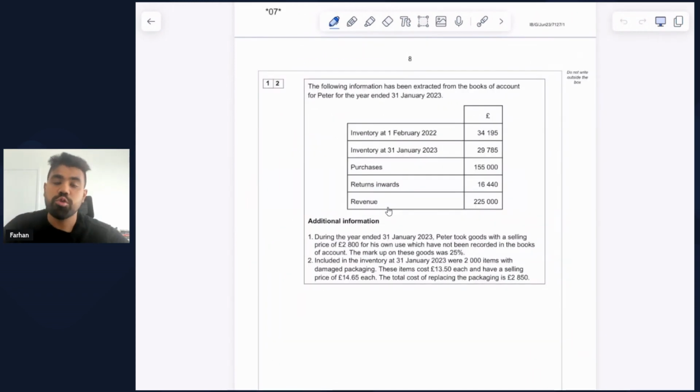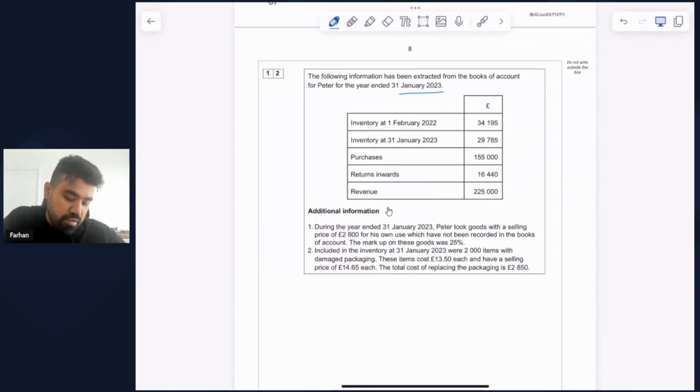So let's start with question number 12. The following information has been extracted from the books of account for Peter for the year ended 31 January 2023. We are given the opening balance of inventory at 1 February 2022, and we are also given the closing balance of inventory at 31 January 2023. We are given the purchases for the year, the returns inwards, and the revenue for the year.